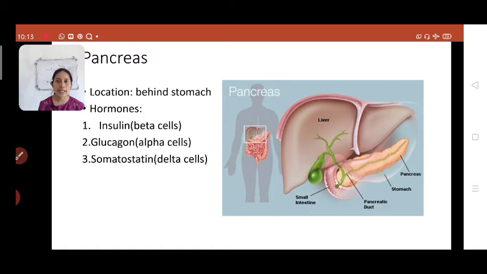You all know, right? Pancreatic juice consists of different kinds of enzymes which help in digestion of the food.